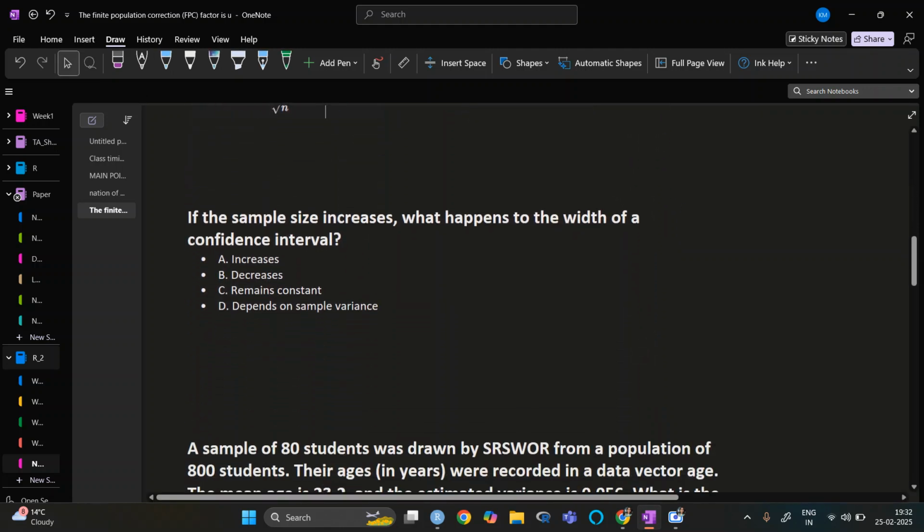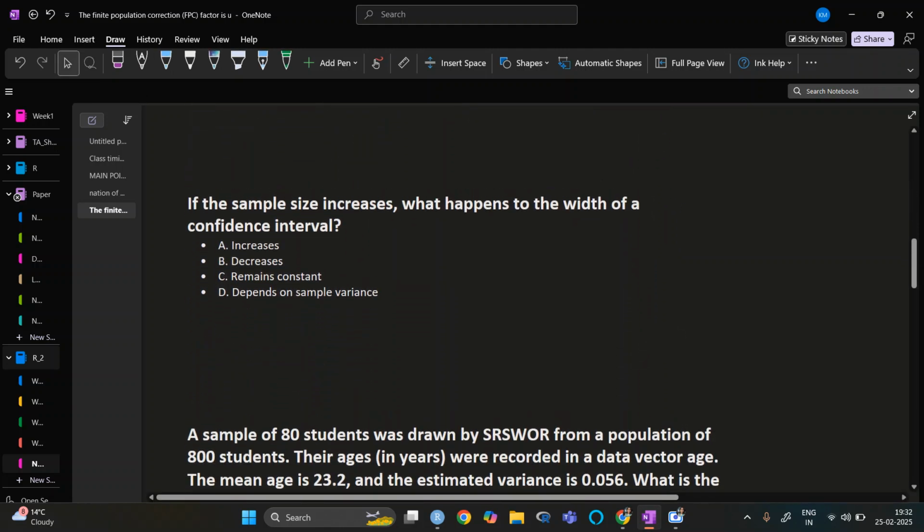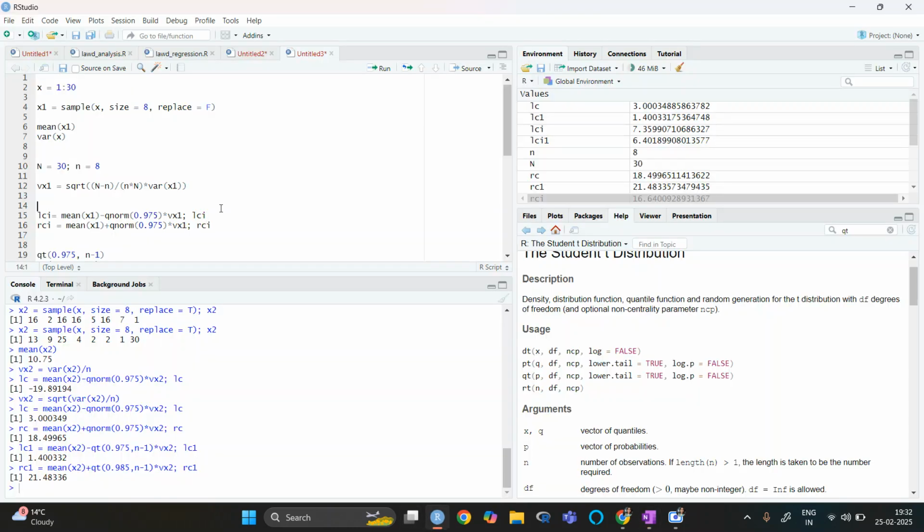The next question is, when sample size increases, what happens to the width of the confidence interval? Basically, if I increase the sample size, the variability decreases. Let us take one example.